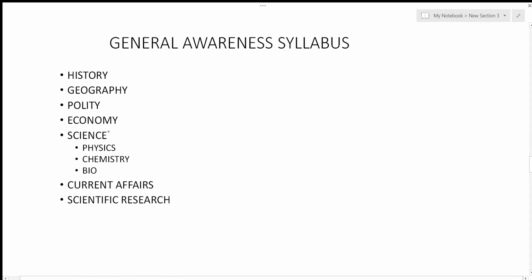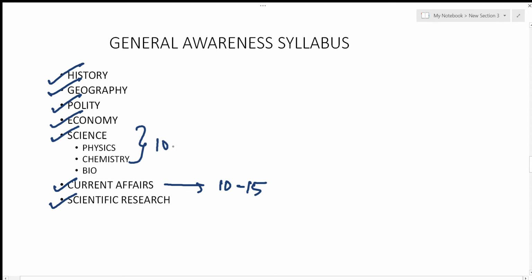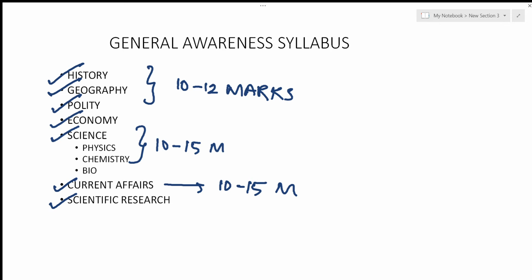Now, the general awareness syllabus is as follows. It has history, geography, polity, economy, the sciences, current affairs, and scientific research. Out of these, current affairs carries around 10 to 15 marks, and the sciences also carry 10 to 15 marks. These are the most important parts of the general awareness syllabus, and then history and geography carry 10 to 12 marks. Now, for this, you have to look at the syllabus. You have to collect data, or you have to get notes from particular publishers.